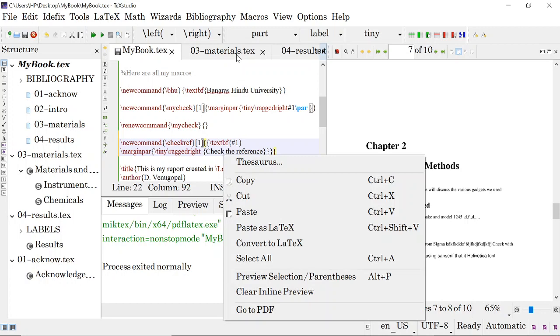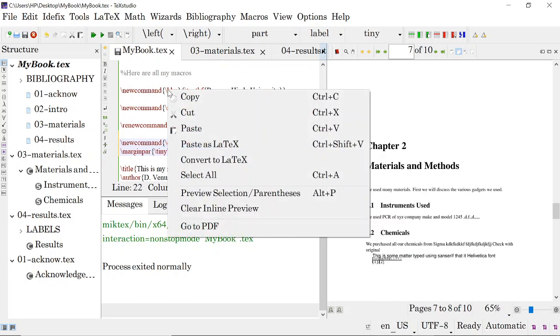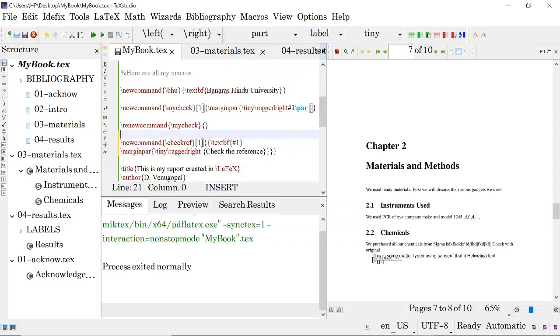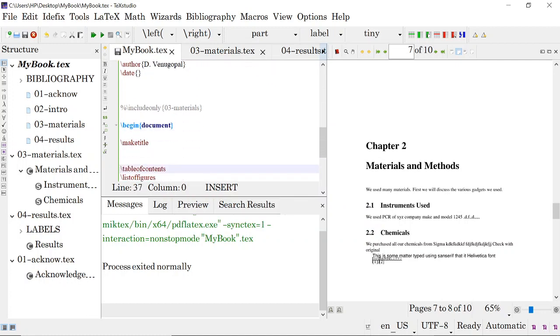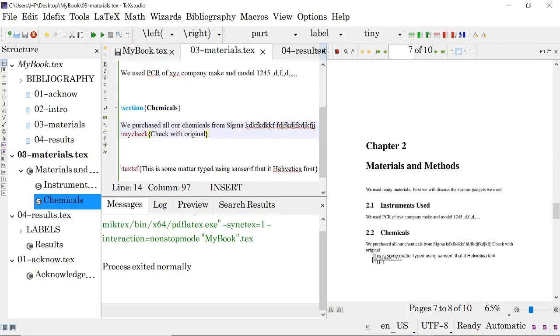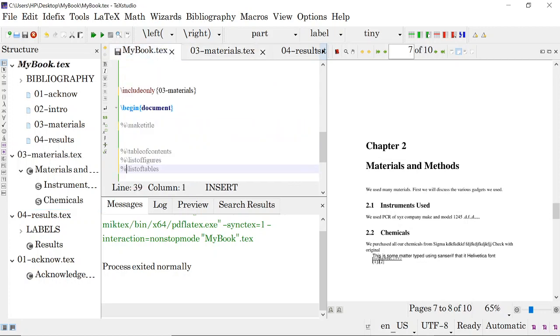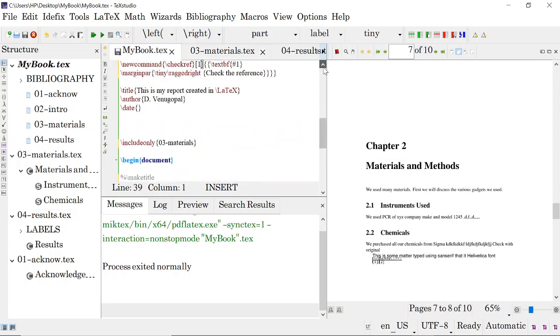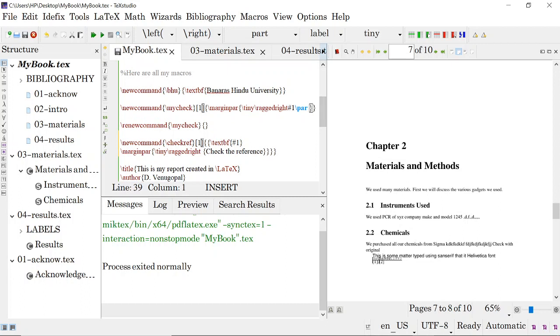Now I use include only, with only three materials, so that we don't want all this junk coming up. You can directly see the output. So in the materials, what is the command we have given here? Just remember it: checkref.